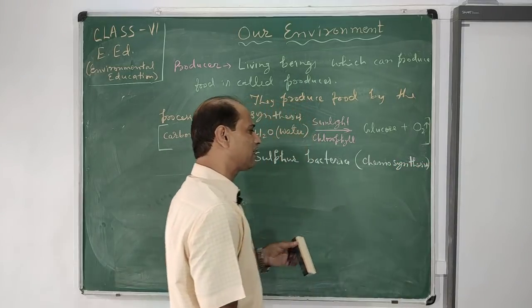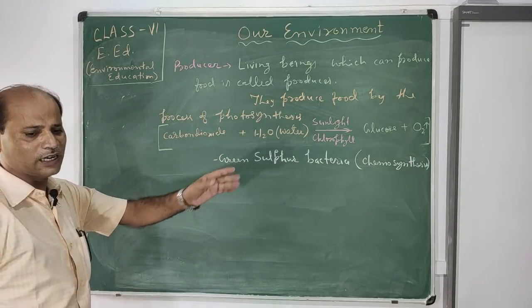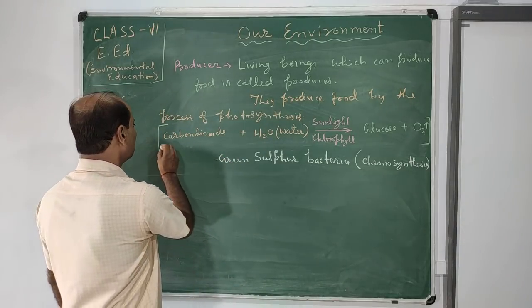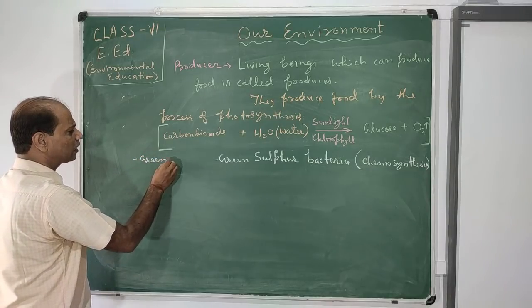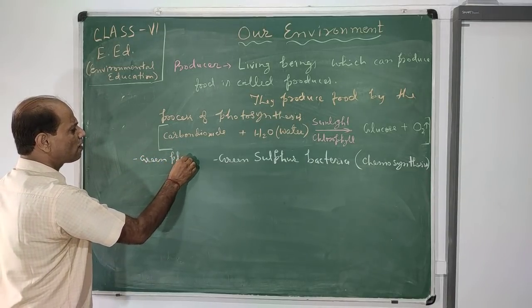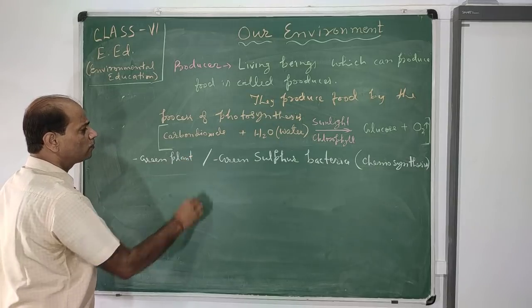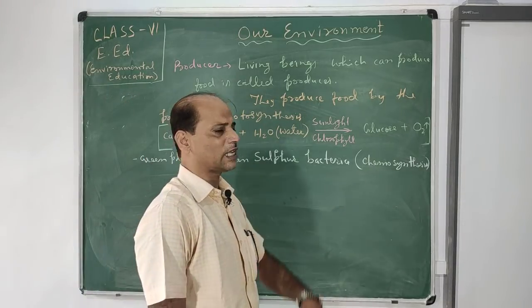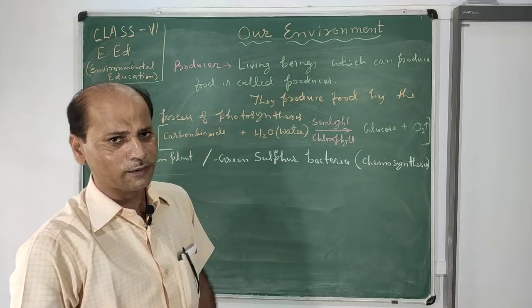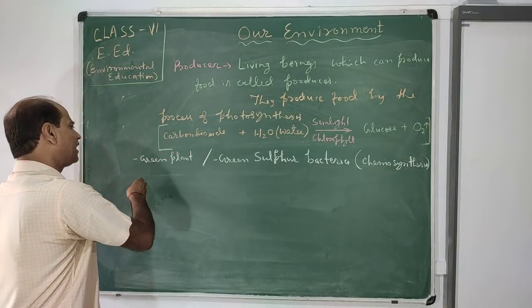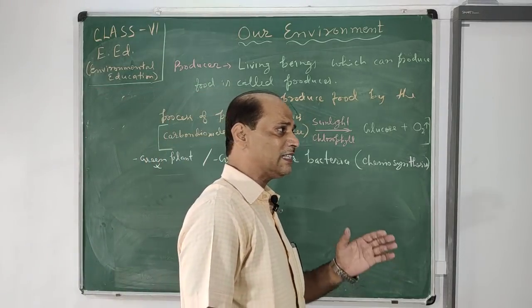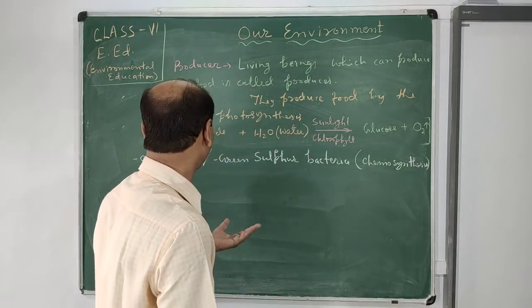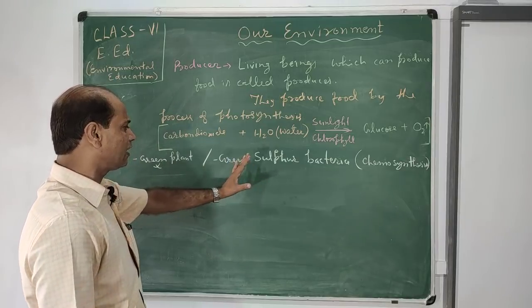Other than photosynthesis, food making takes place here also. So green plants do photosynthesis and green sulfur bacteria do chemosynthesis. So this is the producer. Producers are only green plants as well as green sulfur bacteria. There is no other example of a producer.